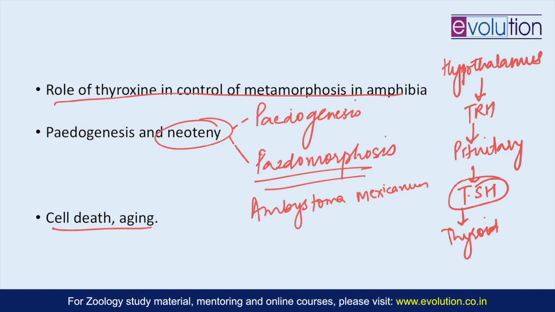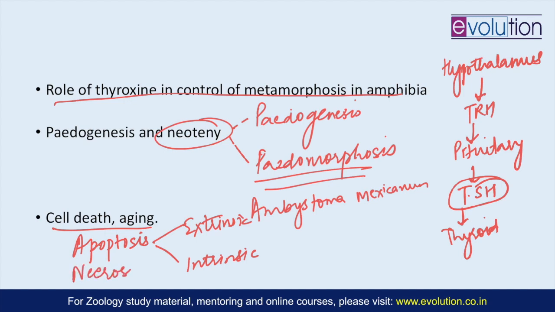Apoptosis is a programmed cell death, where you have both intrinsic ways through which the cell itself knows that it has to undergo apoptosis, or there can be certain extrinsic pathways which eventually lead to the cell undergoing apoptosis. So necrosis and apoptosis, the difference, and then the extrinsic and intrinsic pathways of apoptosis you should be knowing.